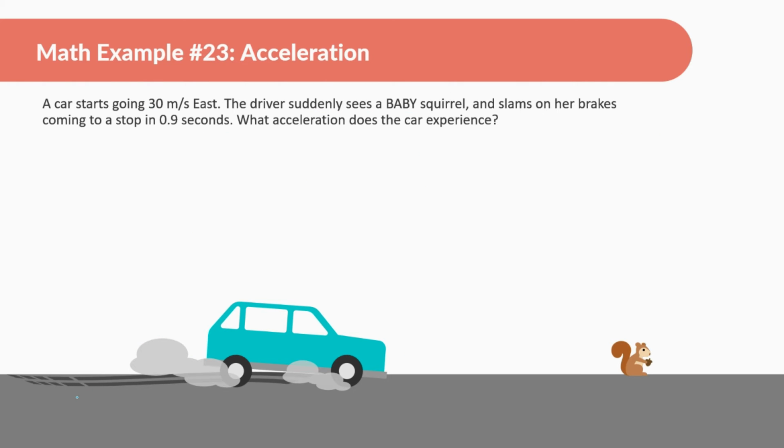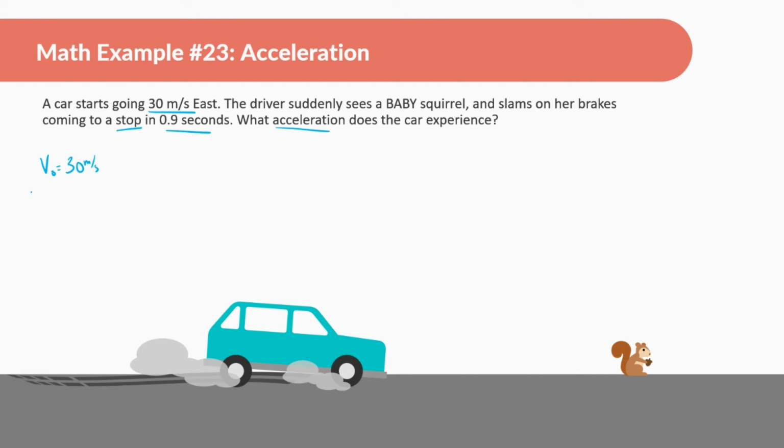Okay, next example problem here. A car starts going 30 meters per second east. The driver suddenly sees a baby squirrel and slams on her brakes, coming to a stop in 0.9 seconds. What acceleration does the car experience? Okay, so let's look at this. What we should know is the car is initially going 30 meters per second. Slams on her brakes, comes to a stop, 0.9 seconds, acceleration.